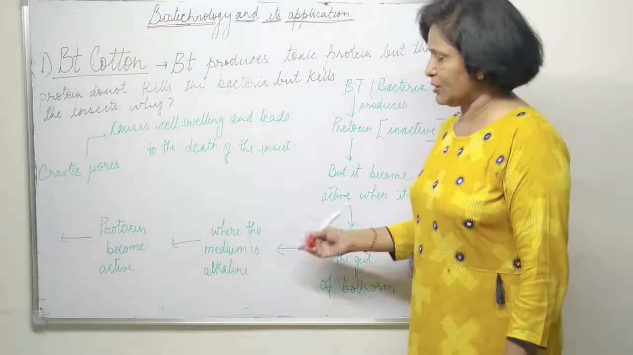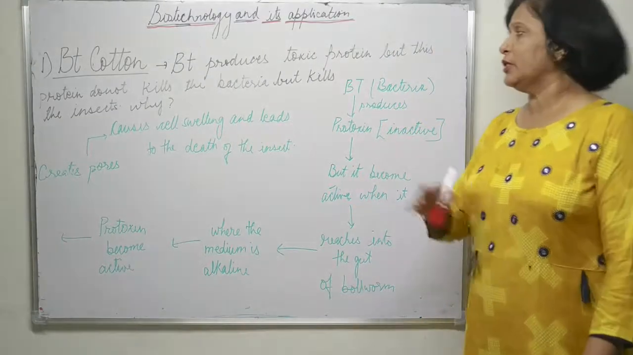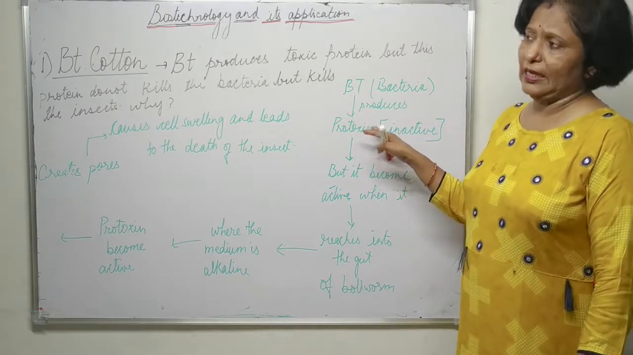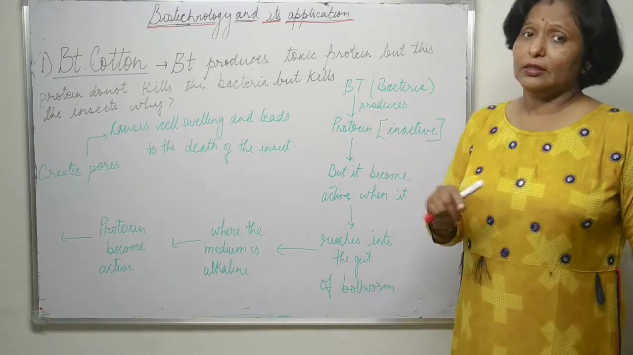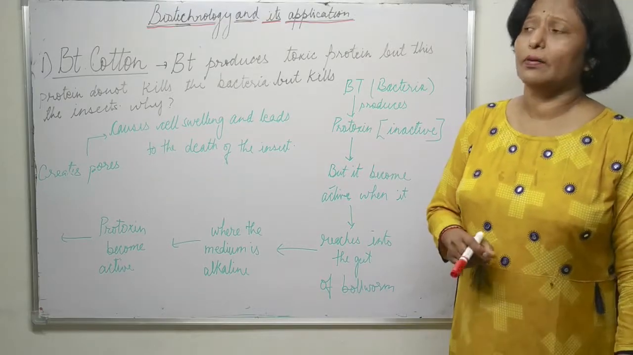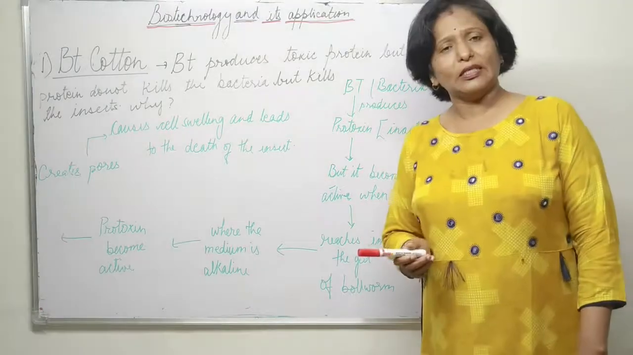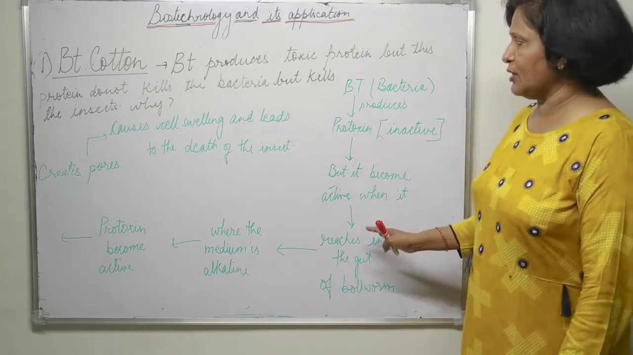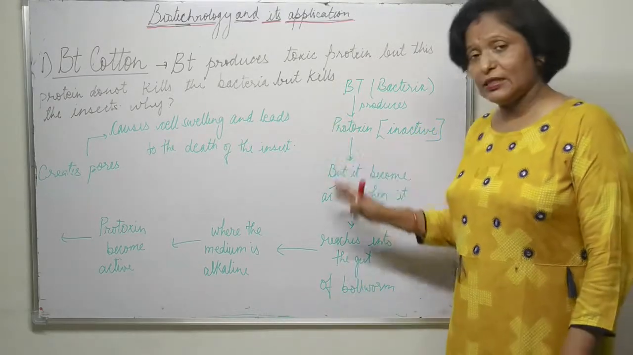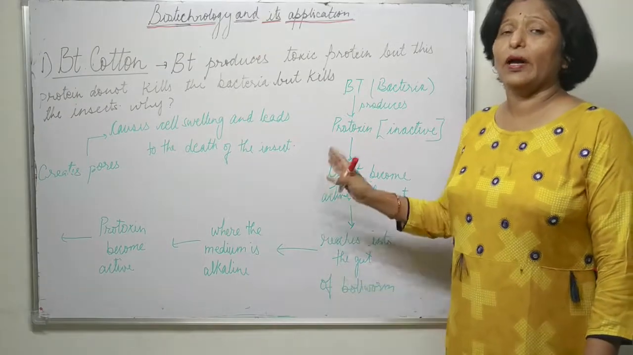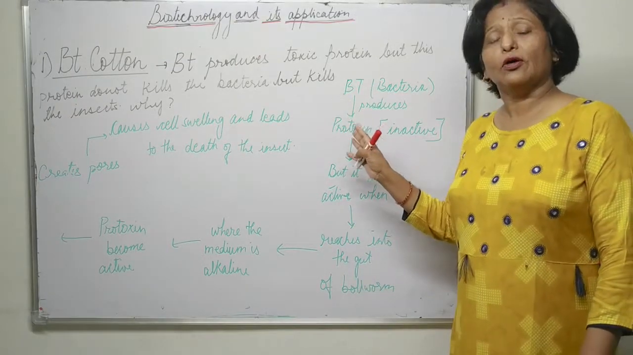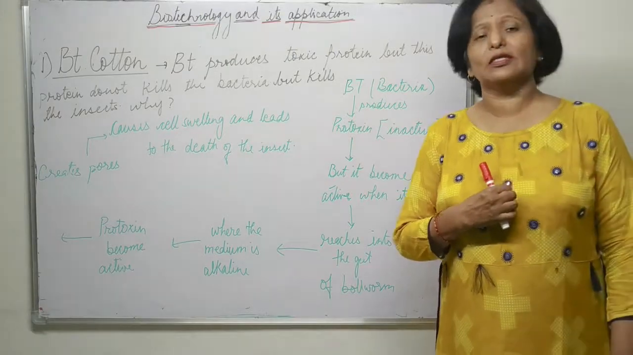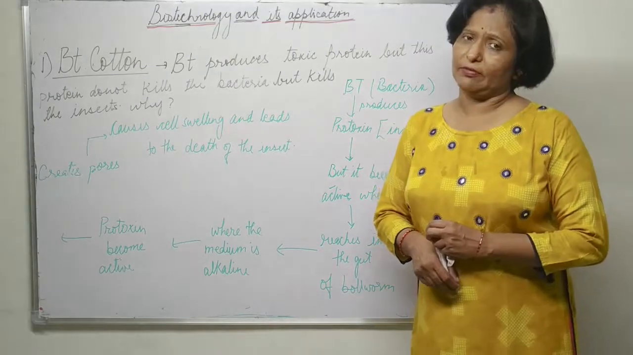So this is the reason why this protein, the protoxin or the crystal protein, does not harm the bacterium Bacillus thuringiensis. So this is how it kills the insects, and why it does not kill or damage Bacillus thuringiensis itself.